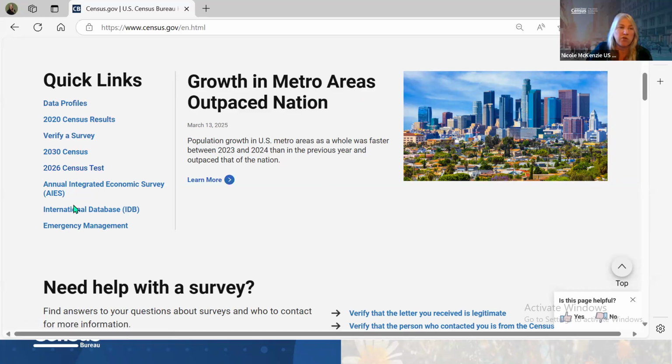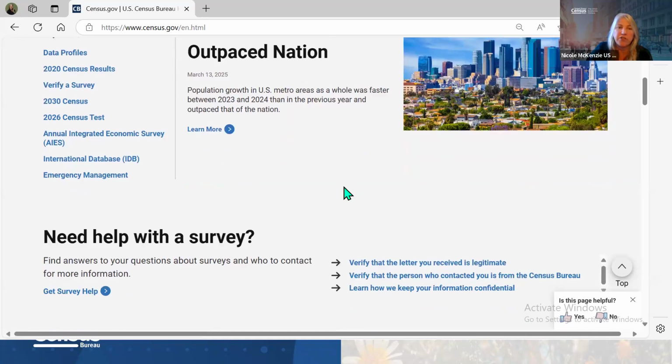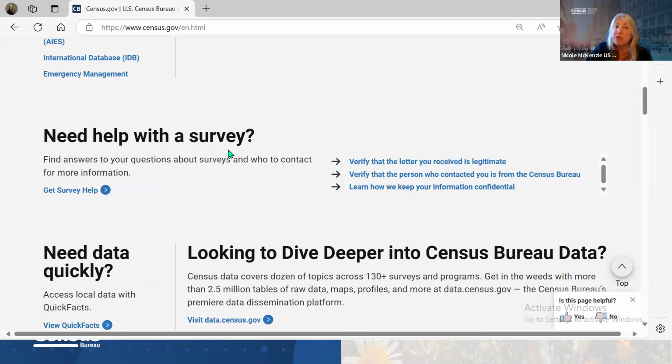We have quick links over to the left. There's verify you're in a survey. We also have on our main page, need help with a survey. So this is the area for someone who is receiving a survey or has someone at their door. Right on the landing page, scrolling down, this is where they would verify if the letter was legit or the person at their door is really working for the Census Bureau.